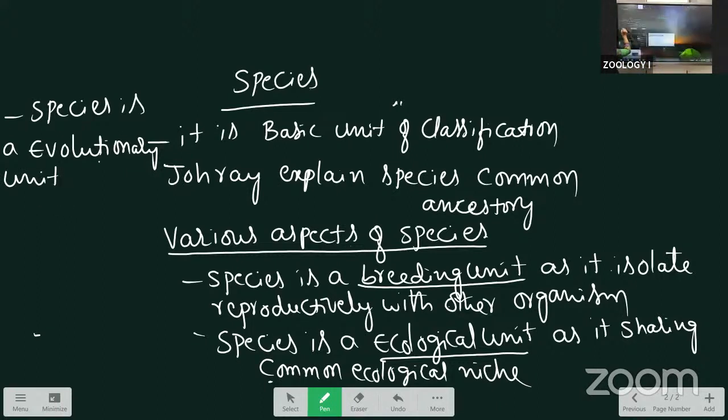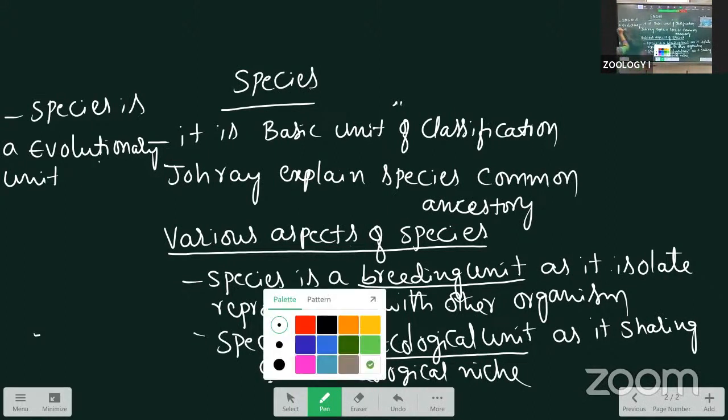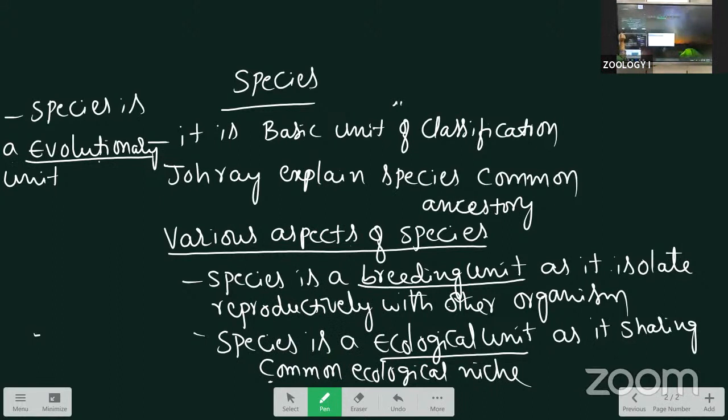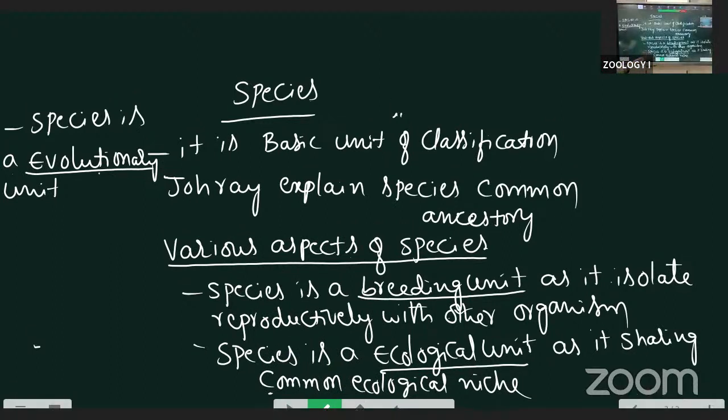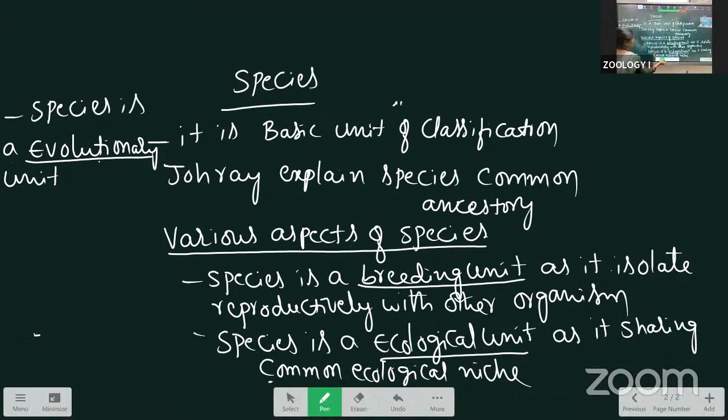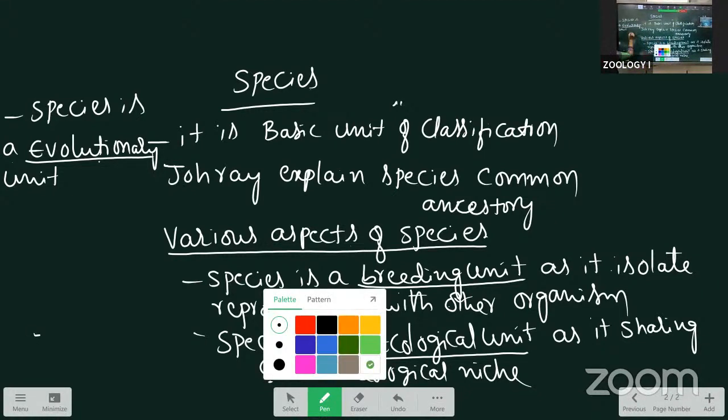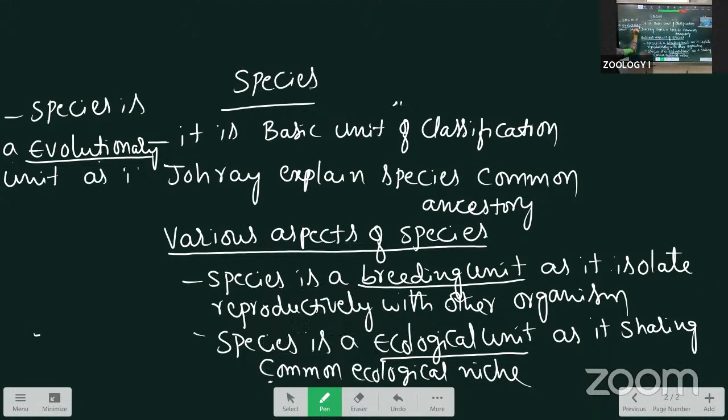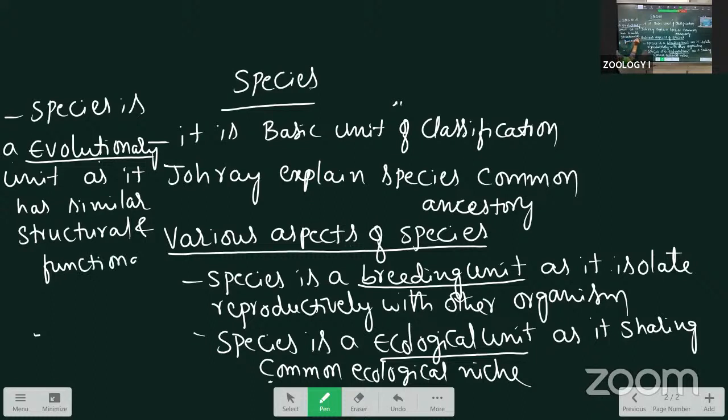As it has similar structural and functional characters.